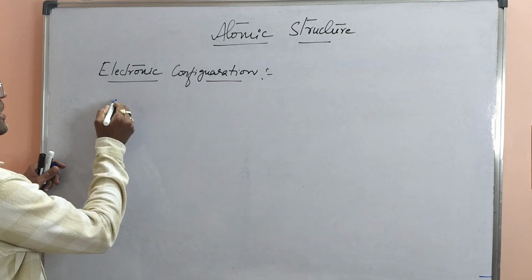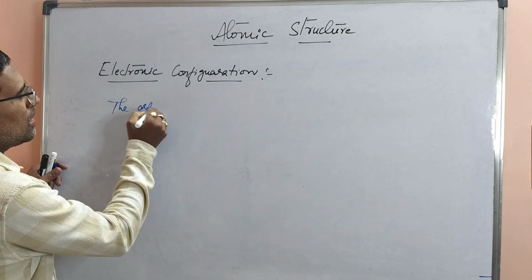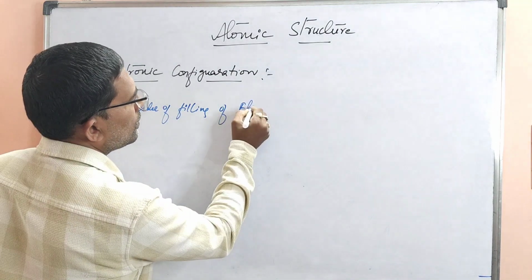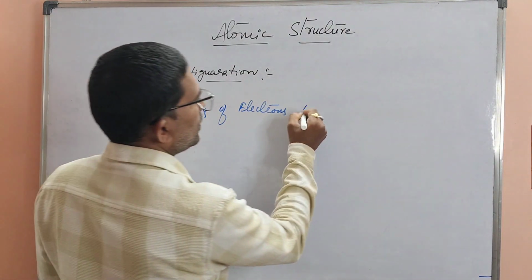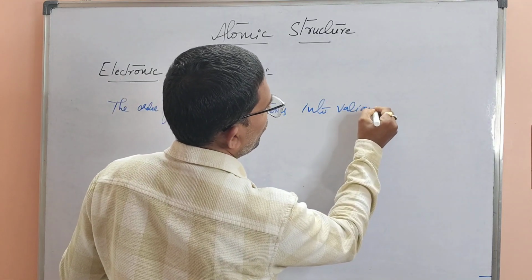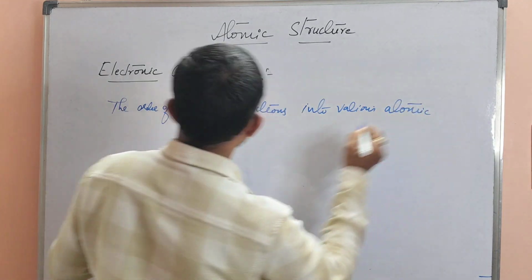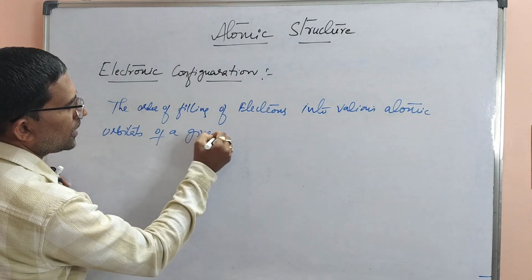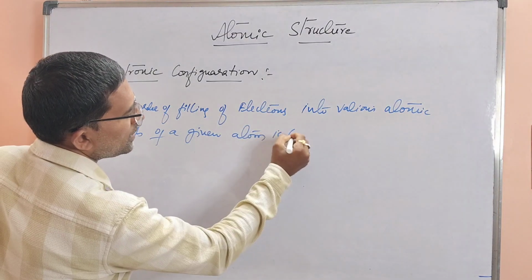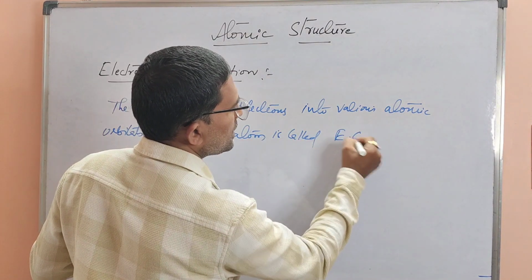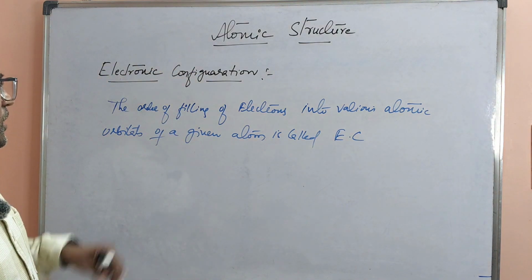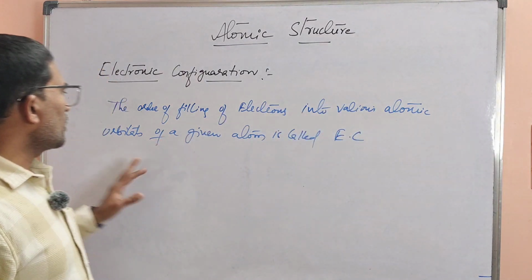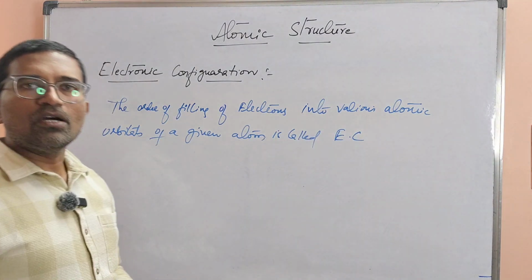Electronic configuration means the order of filling up of electrons into various atomic orbitals of a given atom. I am writing it simply as EC, nothing but electronic configuration. The order of filling of electrons into various atomic orbitals of a given atom is called electronic configuration.